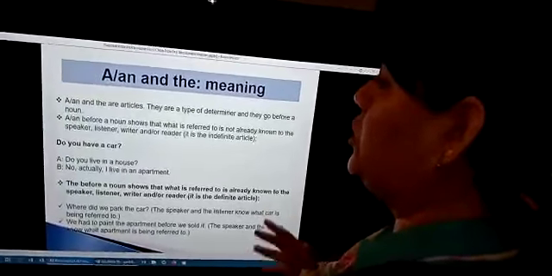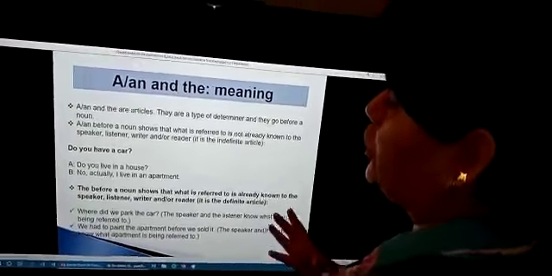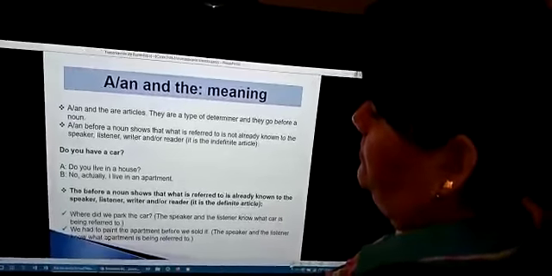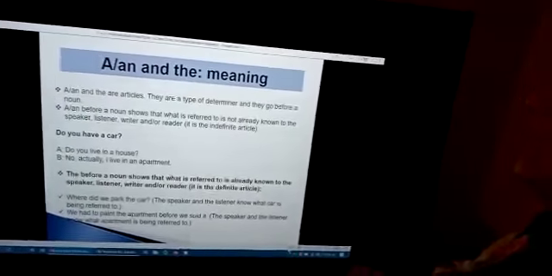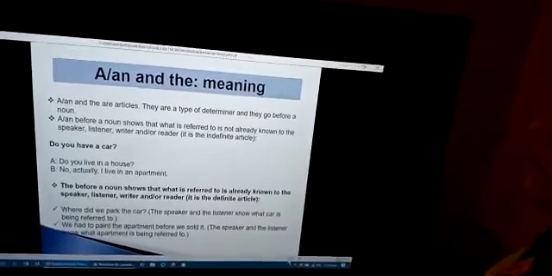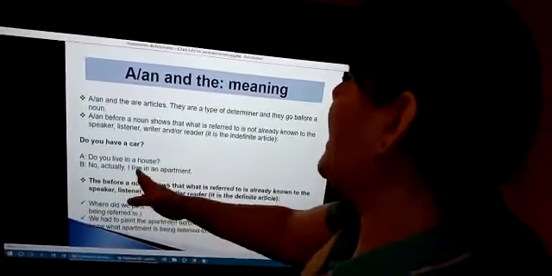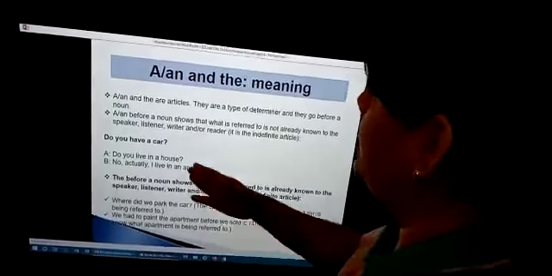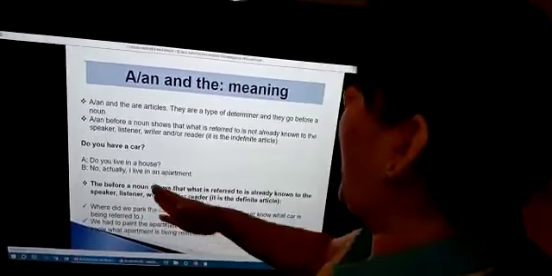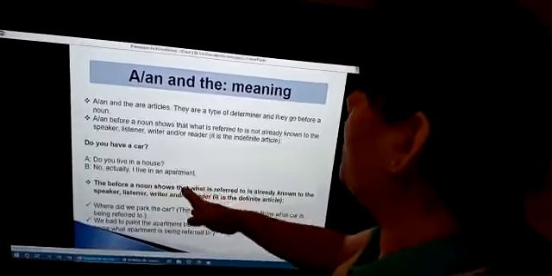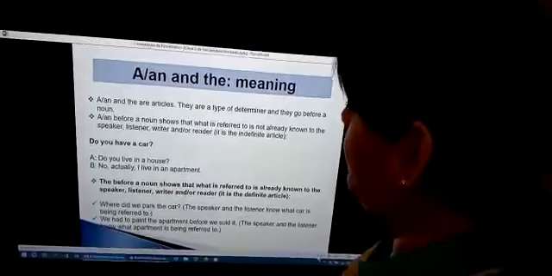The questions say, A: do you have a car? Look at the letter A, do you live in a house? B: No. Actually, I live in an apartment. Okay? Look at this example: do you live in a house? See, I use the article a. And B: no, actually, I live in an apartment. See, I use an. Okay?